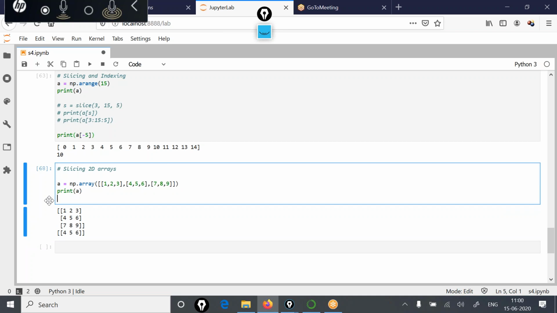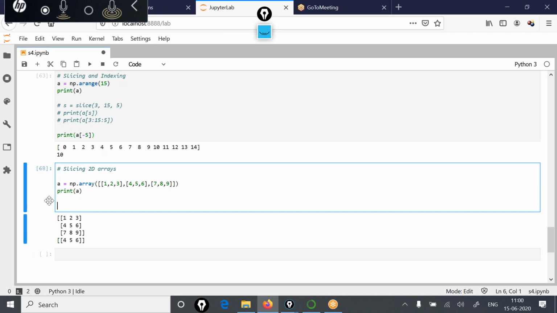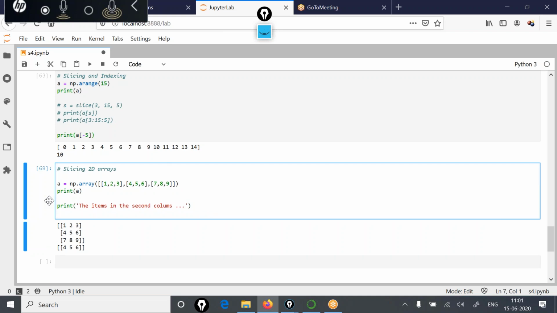Now, how you can act on different column values, we'll see. Let's say now, print the items in the second column. Just now we have seen how we can fetch the values from different rows. Row-wise values can be fetched. But if you are interested in fetching values column-wise, then how can this be accomplished? If I write "print the items in the second column are", you can use this statement, print